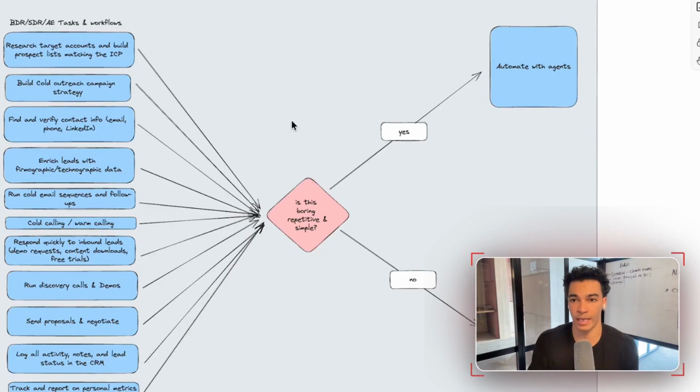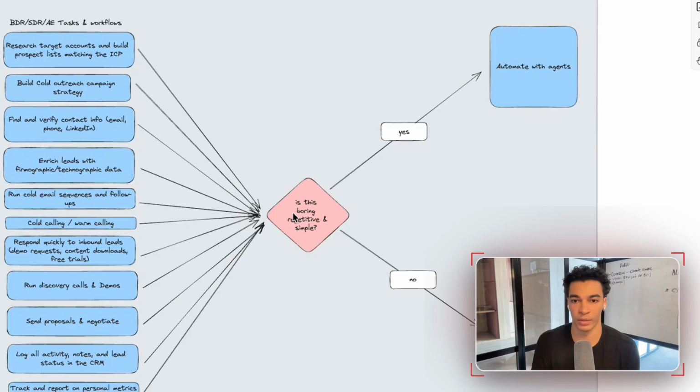And this applies if you are a founder thinking about building AI agents for yourself, if you're an operator thinking about what AI agents your employees should be running, or if you're an employee at a company trying to automate more of your work, right? So the first step is creating a list of, for that specific role, what are all the specific tasks. So I've already done that here. I made a kind of generalized list for the sales generalized role, right?